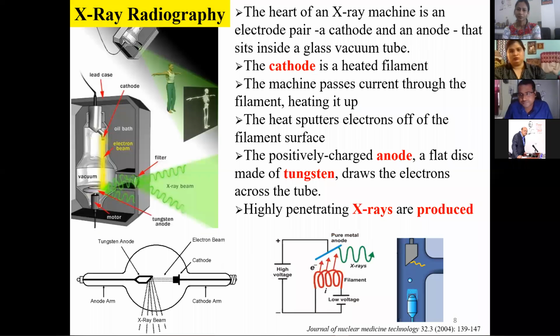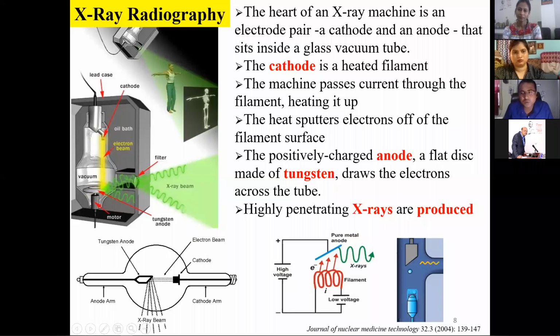If you see here, there is some animation. This animation, yeah. So you can see from here, this cathode is heated, and then a huge potential is created between the cathode and anode. Because of that potential gradient, the electrons coming out from the cathode are accelerated towards the anode. Upon bombardment of the anode with that accelerated electron, it emits the X-rays. You can see the X-rays are produced from here.